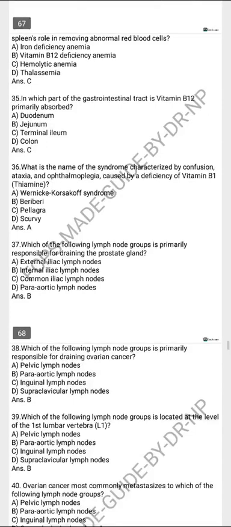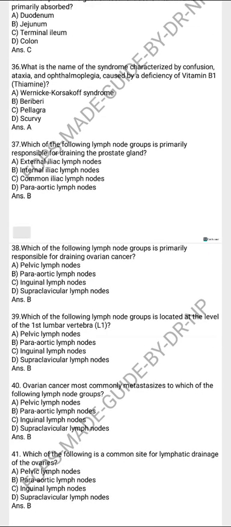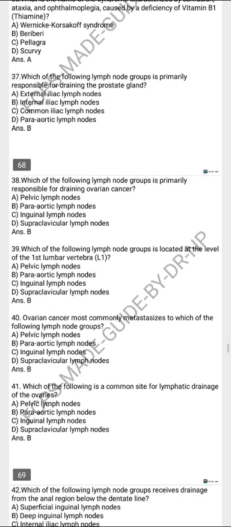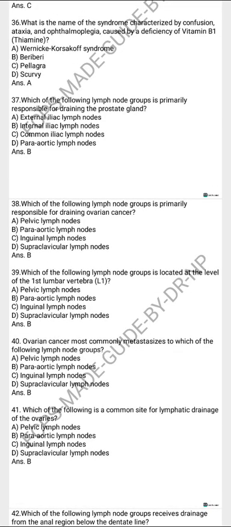The terminal ileum. Which of the following syndromes is characterized by confusion, ataxia, and ophthalmoplegia, caused by deficiency of vitamin B12? That is Wernicke-Korsakoff syndrome. Which of the following lymph node groups is primarily responsible for draining the prostate gland? That is the internal iliac lymph nodes. Which of the following lymph node groups is primarily responsible for draining ovarian cancer? Para-aortic lymph nodes.